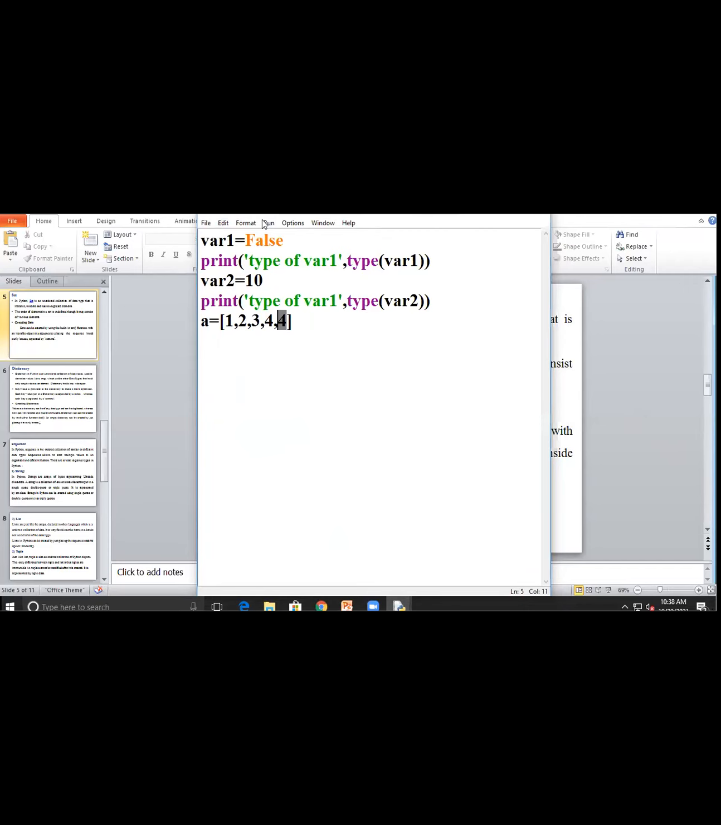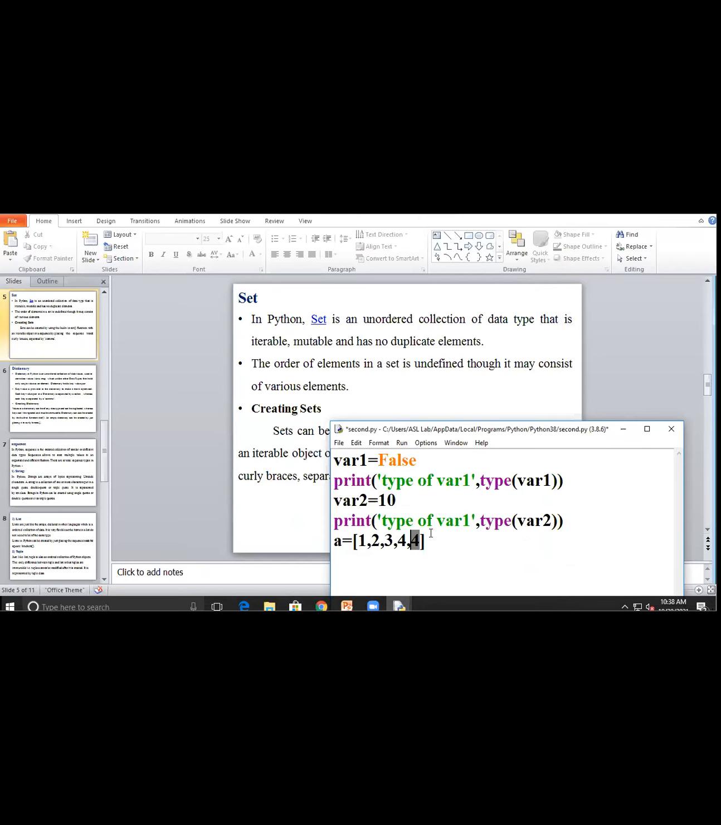Okay. So this cannot be allowed, the duplicate element. Set operation cannot allow duplicates. Okay. So set is mutable in nature. Mutable means what?